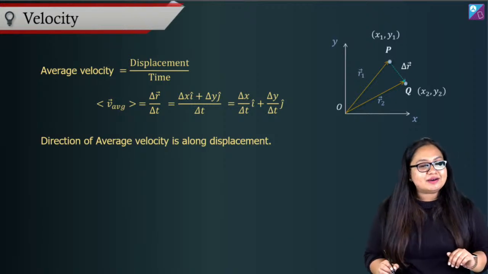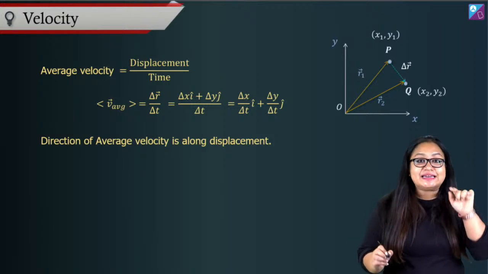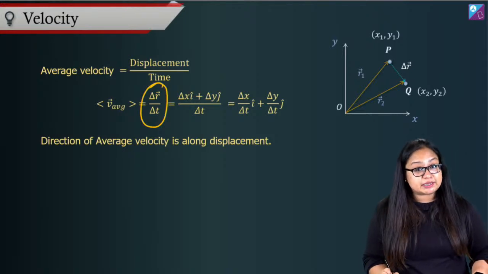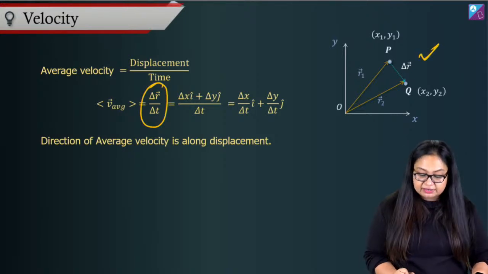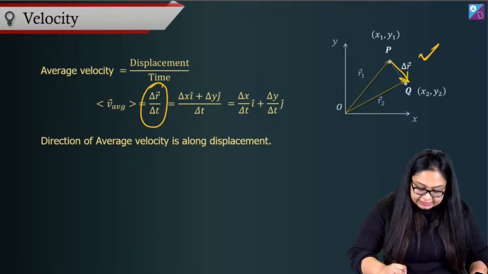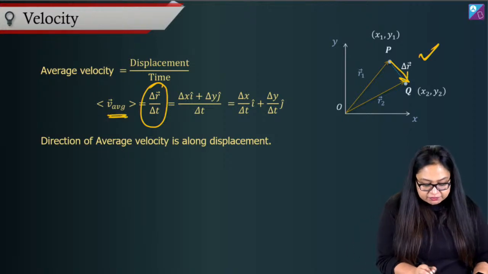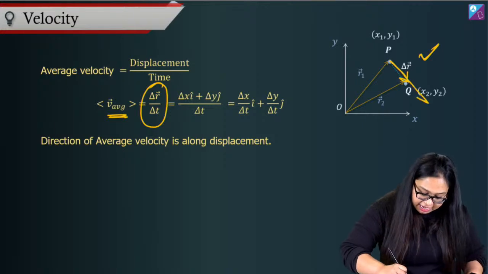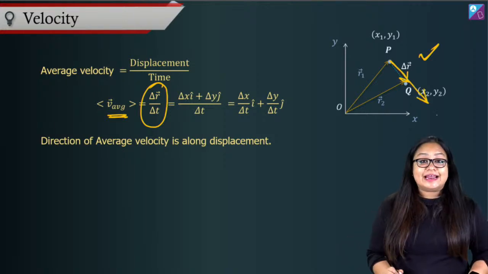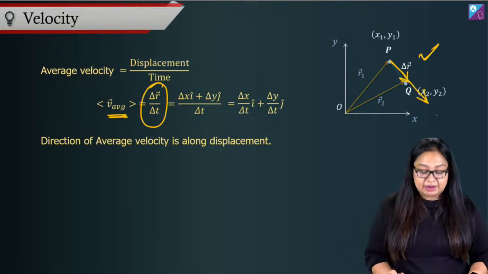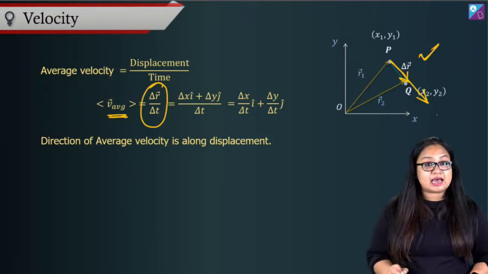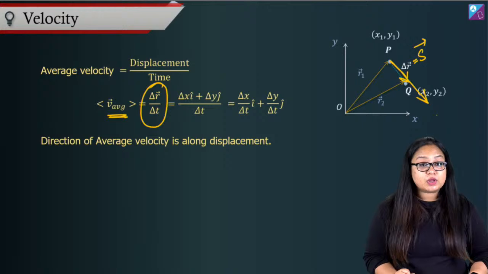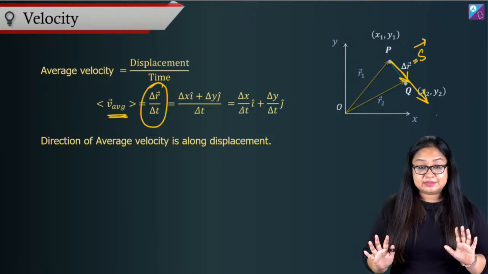Okay. Now here we already saw what is displacement, delta R vector, right? So this is delta R vector upon time. This is average velocity. And this will be this vector. Do you see that? This is delta R vector. As you can see, average velocity is equal to delta R upon time. That means direction of average velocity will be in the same direction of delta R vector, right? Displacement vector. So here I can write it as delta R vector. I can write it as S vector also. Okay? That's it. This is average velocity.